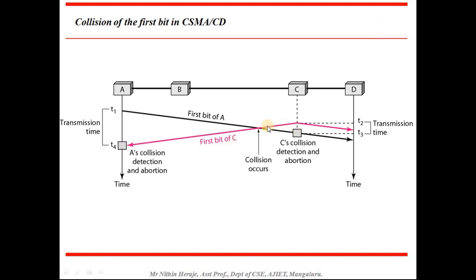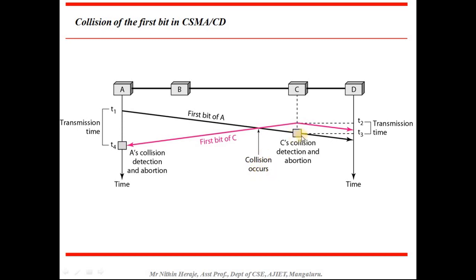So this pink line shows the first bit of C being transmitted. At this particular point, D will come to know that C started transmitting. At T4, A will come to know that C has started transmitting the data. And at the intersection of the pink and black lines, the collision occurs.